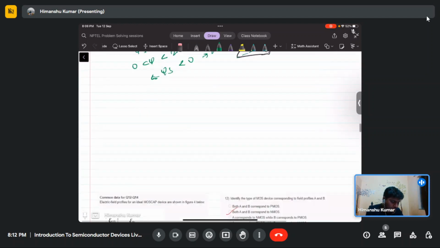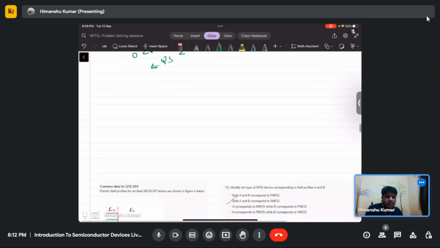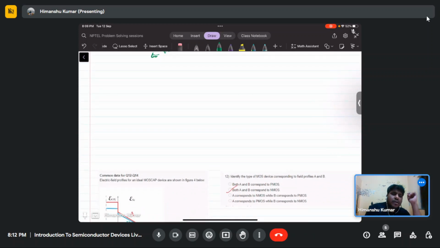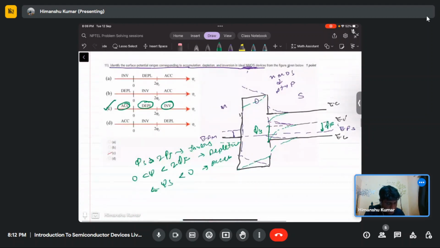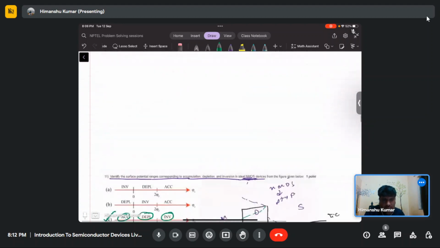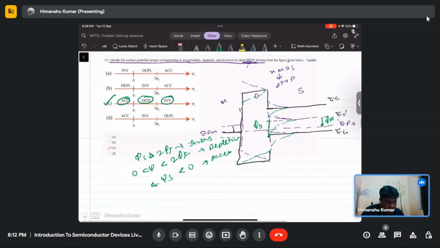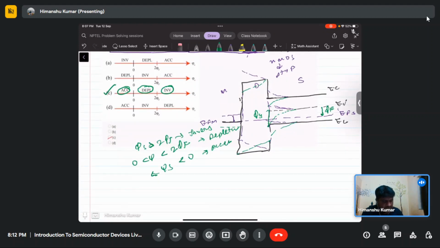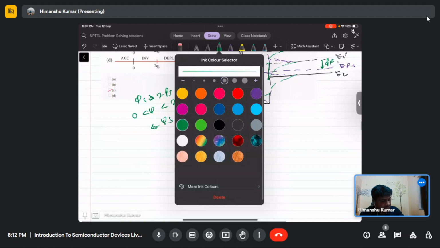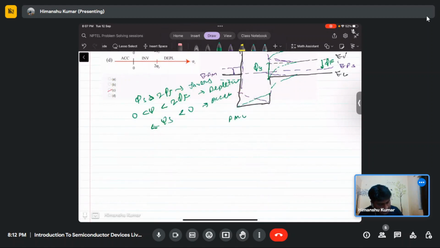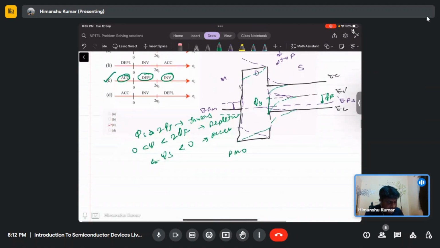Similarly you can draw the band diagram for PMOS also. For PMOS, the trend will be just reverse, the bands will be inverted. Accumulation and depletion will come at negative voltage, and the inversion will be at minus 2 psi f.